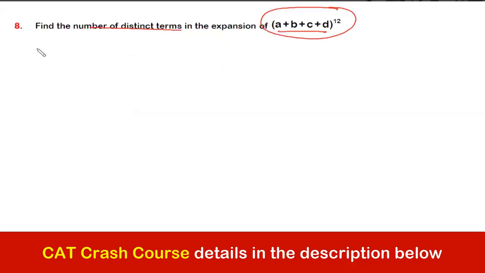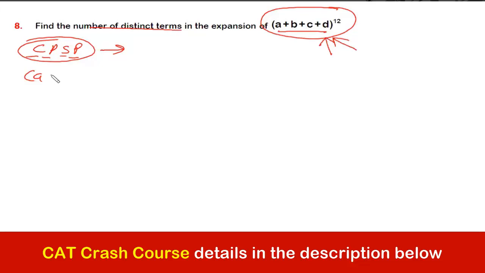ठीक है, so for that we'll be using CPSP method. ठीक है, अप्रोच CPSP approach. What is CPSP? It is छोटा परिवार सुखी परिवार. ठीक है, which means we have to take small prototype and understand that prototype, figure out the pattern, and the extension of the pattern would help us to understand the reasoning behind using this formula. ठीक है, so what do I mean by that? Let us suppose that instead of, see, it is quite difficult to expand this, है ना, उसको expansion में जाएंगे तो पूरा क्लास खत्म हो जाएगा उसमें.